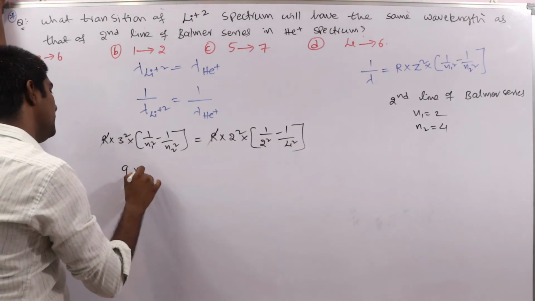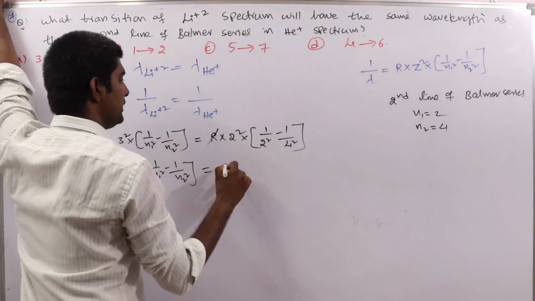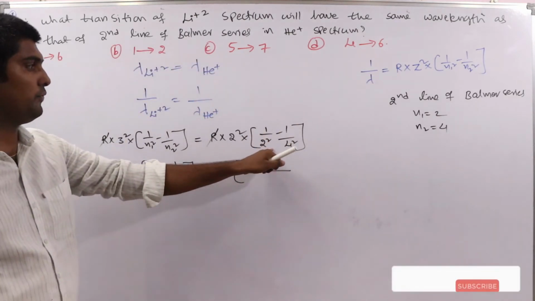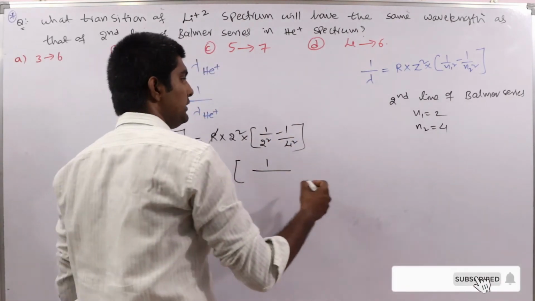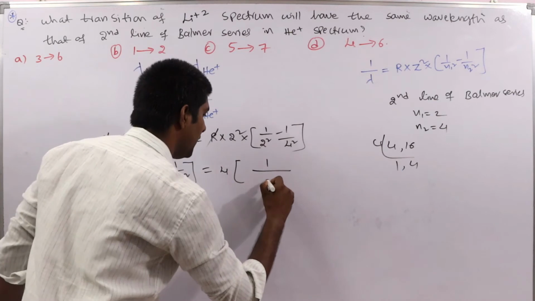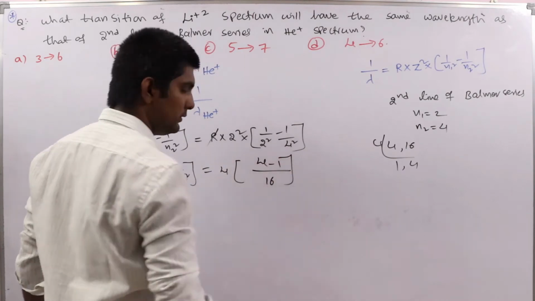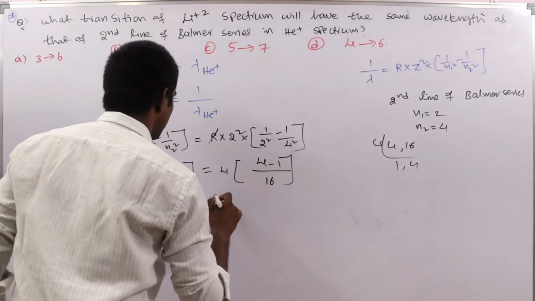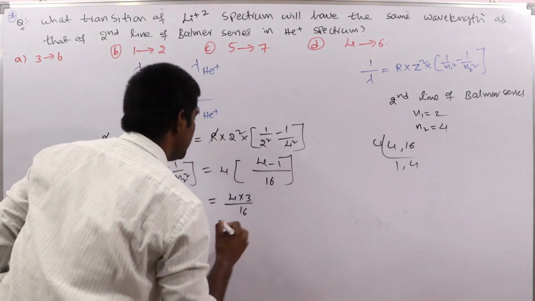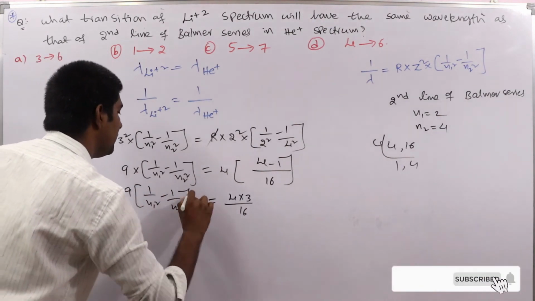So here 9 into 1 by N1 square minus 1 by N2 square is equal to 4 into, here 2 square is 4, 4 square is 16. The LCM of 4 and 16 is 16. So here we get 4 minus 1, that is equal to 4 into 3 by 16. So this side we have 9 into 1 by N1 square minus 1 by N2 square.